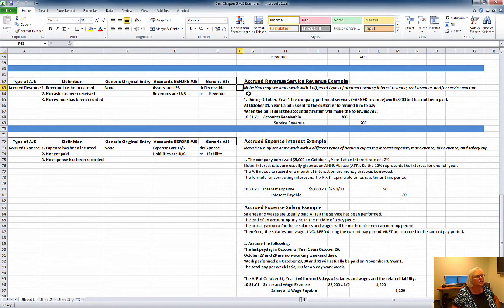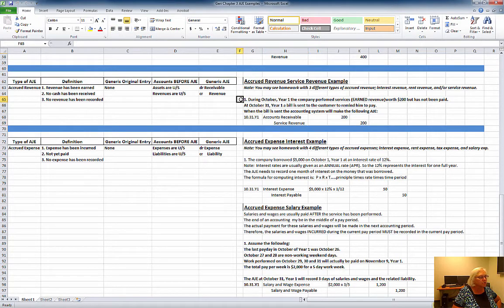All right, it says you may see homework with 3 different types of accrued revenue. It could be interest revenue, it could be rent revenue, or some kind of service revenue. They all work exactly the same. The only thing that's different is your credit account to the revenue. And you just label it interest revenue, rent revenue, service revenue, whatever revenue it happens to be.